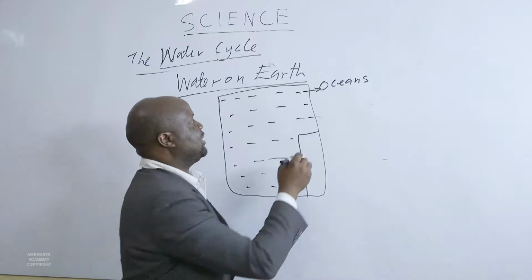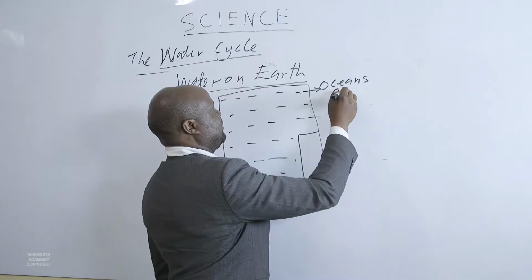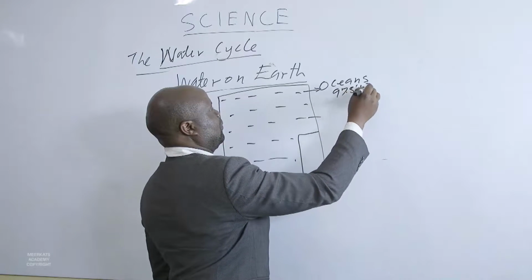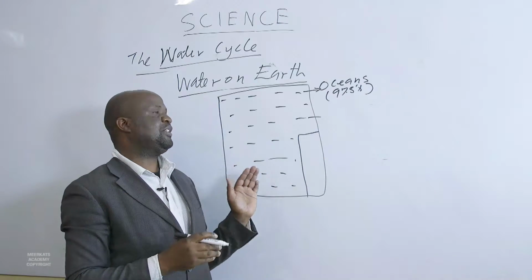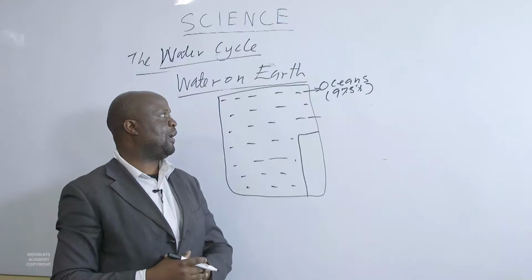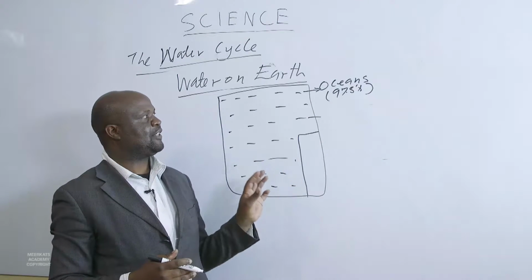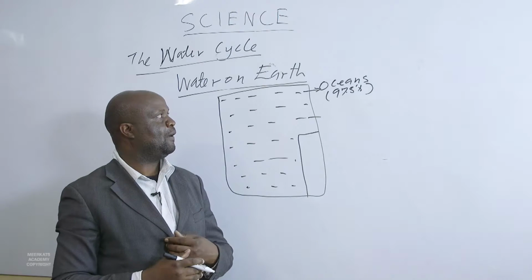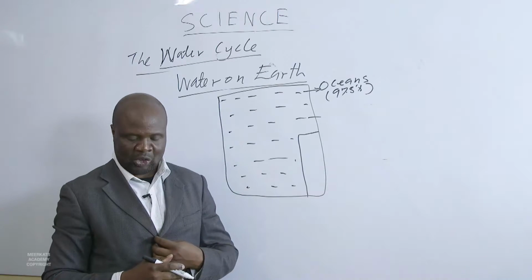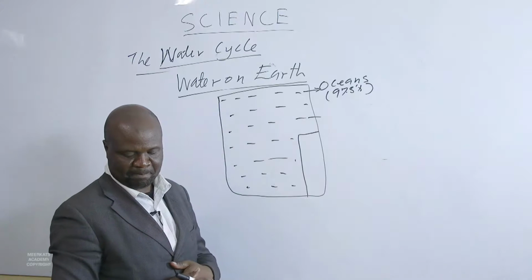And that one is 97.5%. So we can see it covers a large part. If this diagram is a representation of the earth, then the large part of the earth surface is representing the 97.5%, which is salt water.